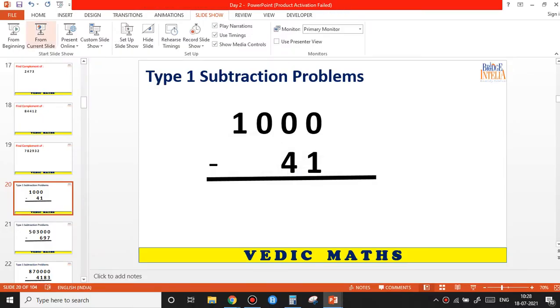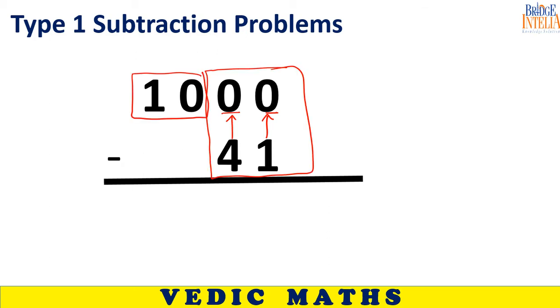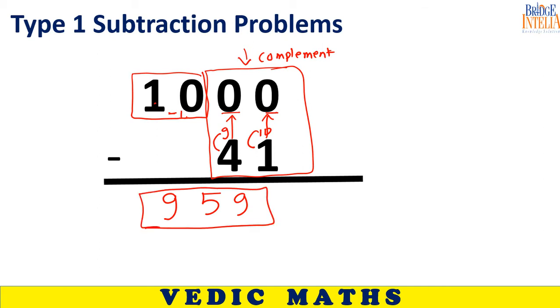Whenever you come across these kinds of situations, when you have to subtract a number and above the lower number is 0, then you can apply the concept of complement. So divide the answer into two parts. This is the first part and this is the second part. In the second part you apply the concept of complement, and in the first part you simply subtract 1. So 10 minus 1, the answer is 9. For the second part, apply the concept of complement. 9 minus 4, 5. 10 minus 1, 9. So you can find the answer much more quickly.